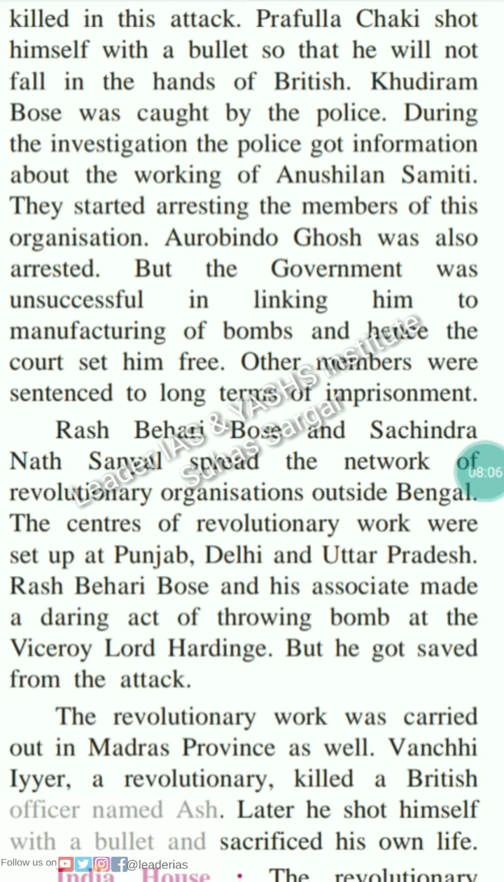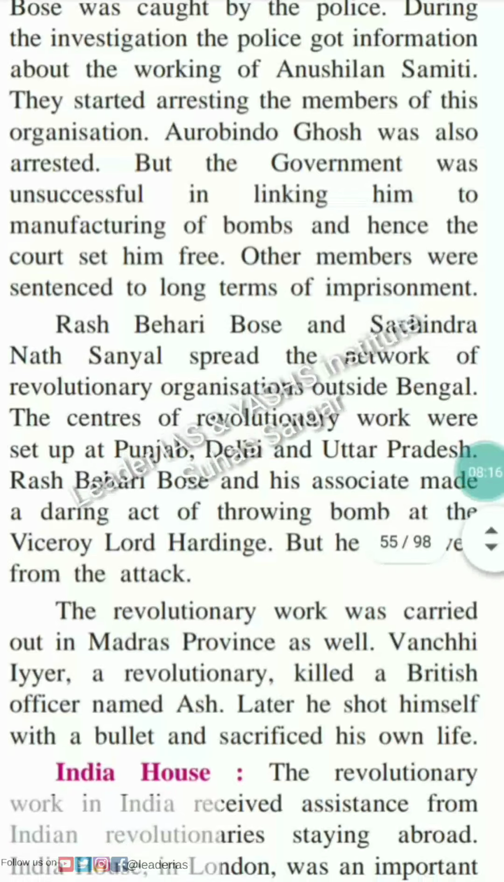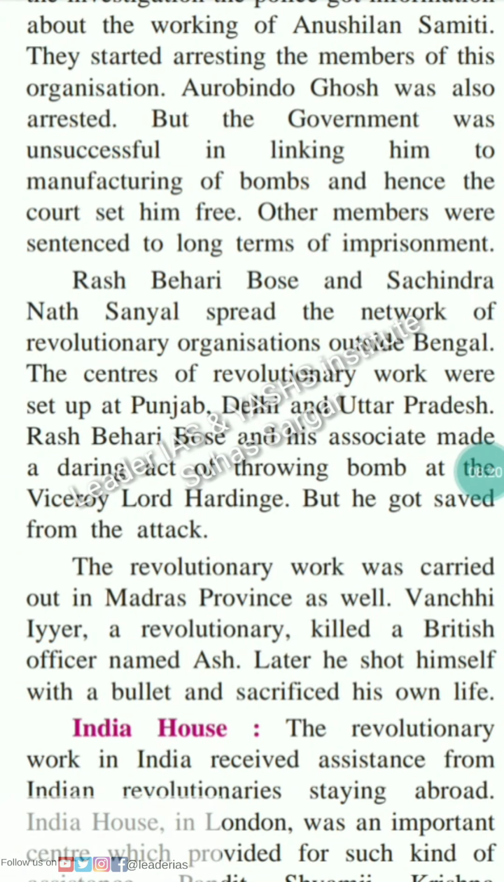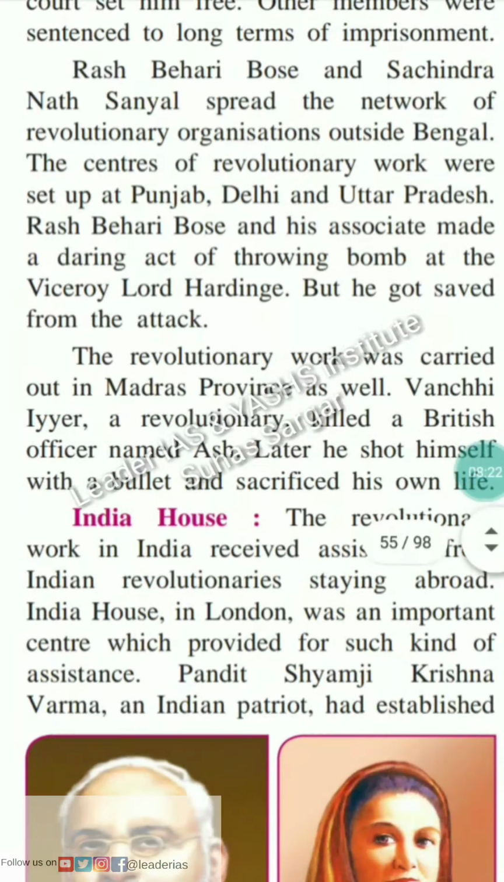The revolutionary work was carried out in Madras province as well. Vanchi Iyer, a revolutionary, killed a British officer named Ash. Later he shot himself with a bullet and sacrificed his own life.